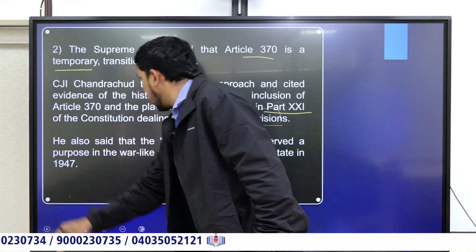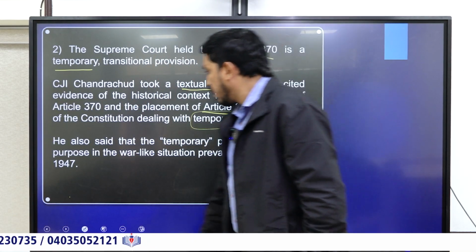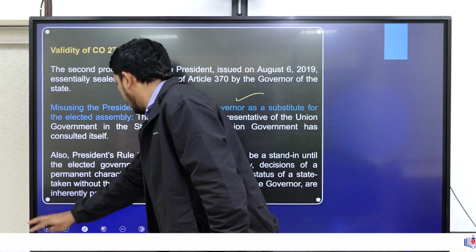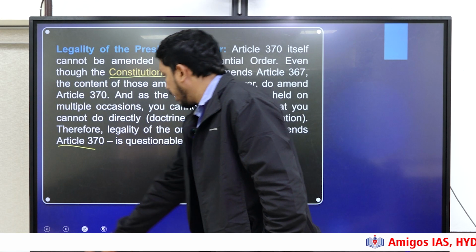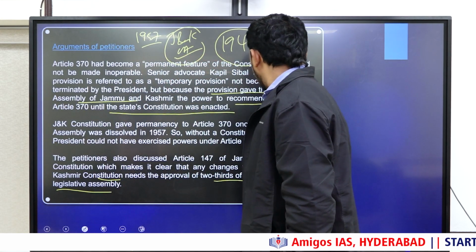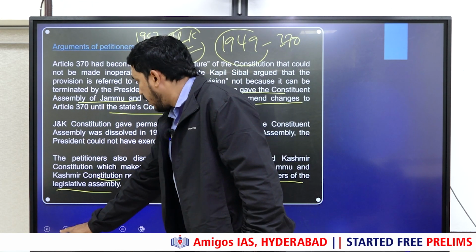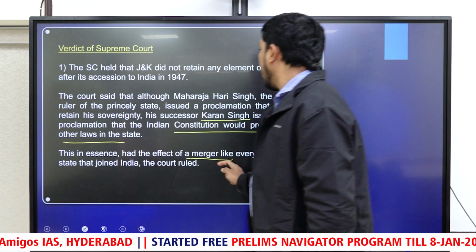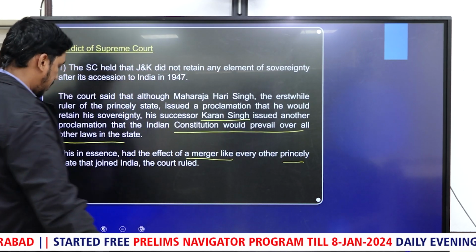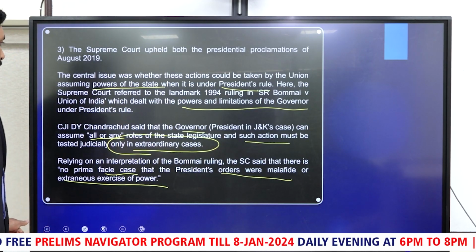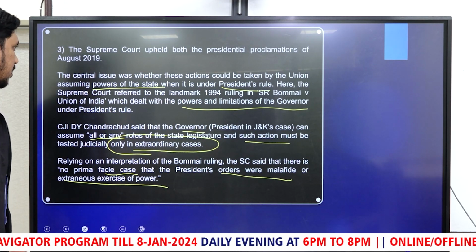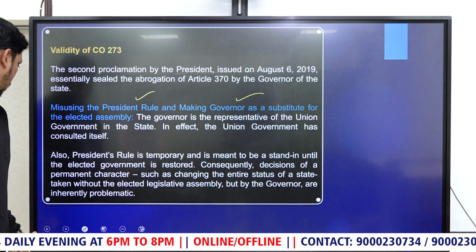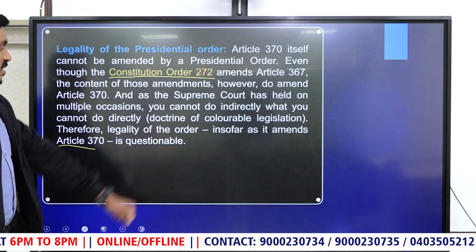Hopefully, I have given it in this particular slide. Okay, maybe it's missing here. So, last point here. Okay, I guess I added it somewhere. Maybe it's missing here. Okay, so somewhere it is there in the slide. So the point here is that what you cannot do directly, you cannot do indirectly, is the argument. Just hold on, I will try to see if I added it in this slide or not. Maybe it's somewhere, but I am not able to find it. It's okay, it's fine. See, here it is.